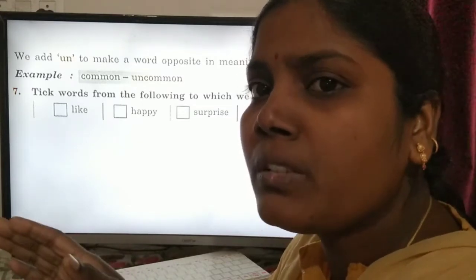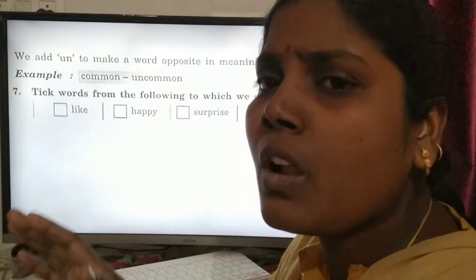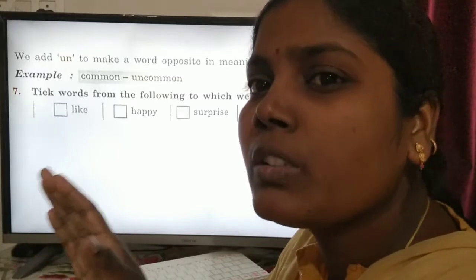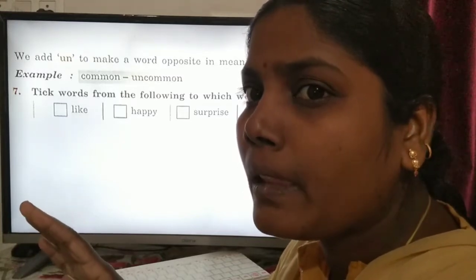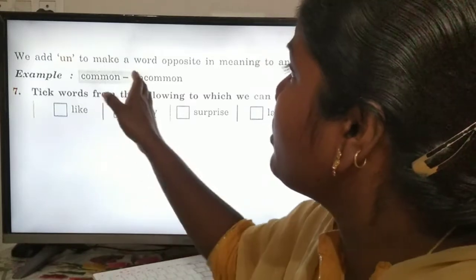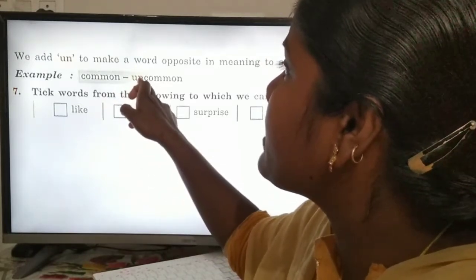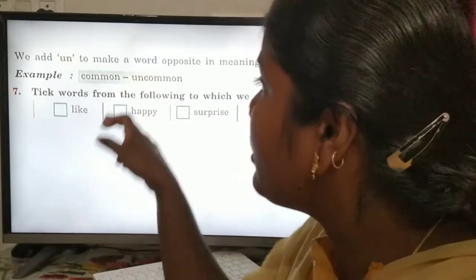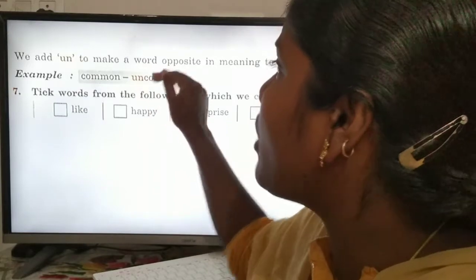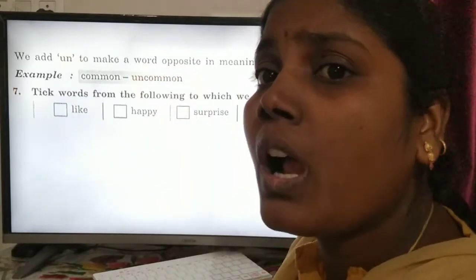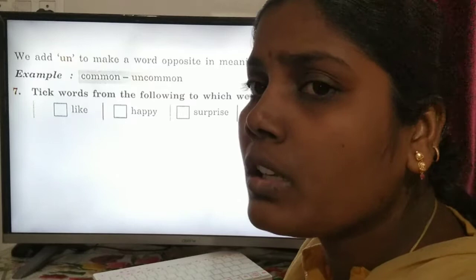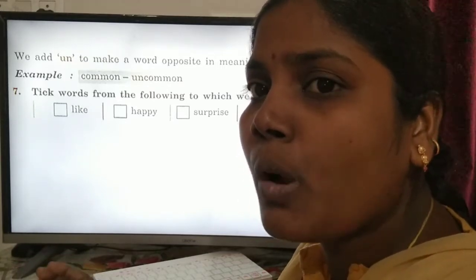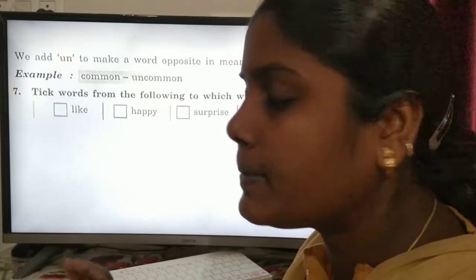It is a common washroom. That means it is not for a particular person or particular members. It is for all. Here they add the prefix un before the word. Now it is uncommon, so now it gives another meaning. Uncommon means it is not common. It is a particular person's property, like a pencil.